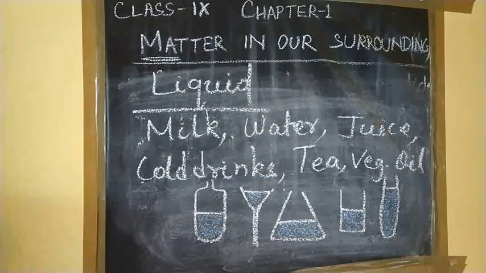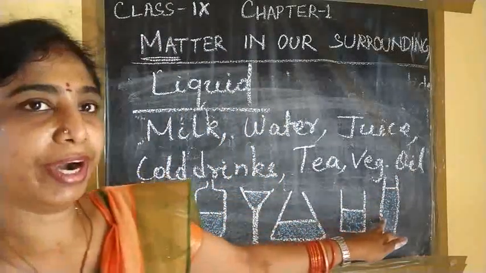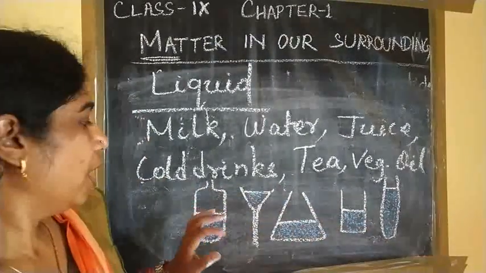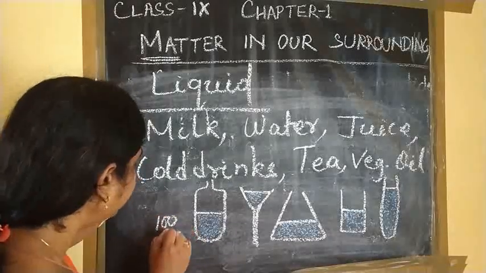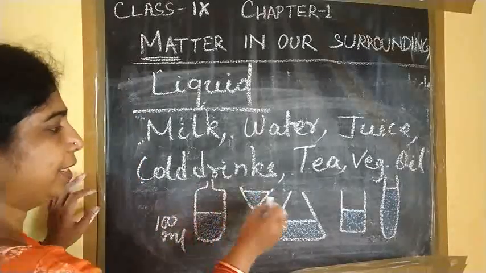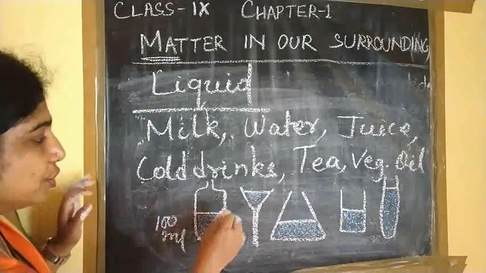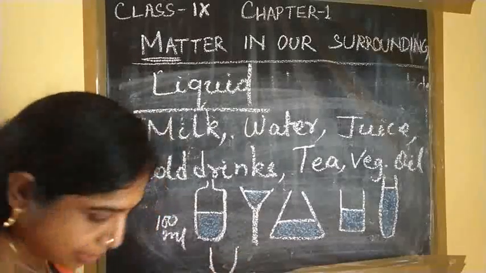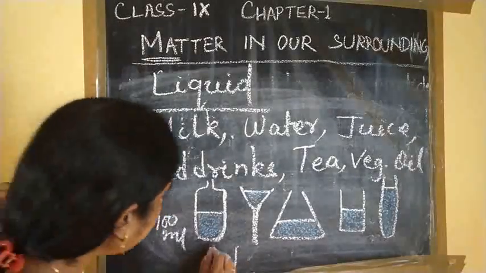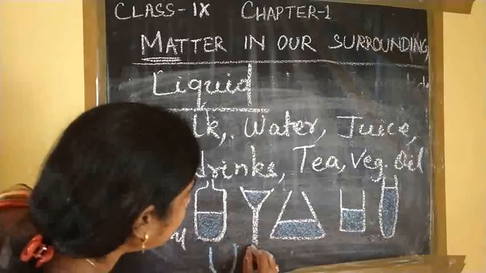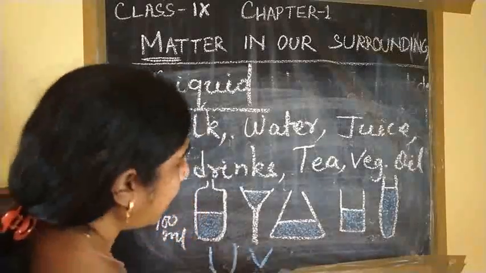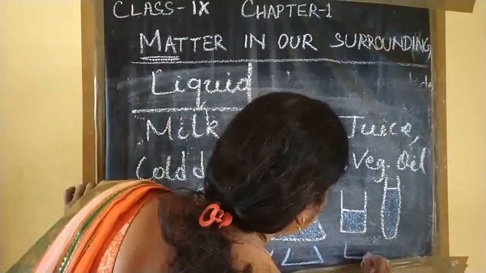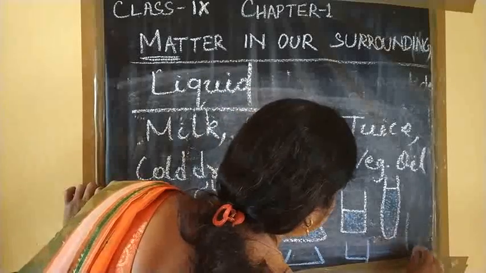So here you tell me, in all the cases, what is the shape of the water? The same quantity of water I am taking here. Suppose I am taking 100 ml of water, here 100 ml, here 100 ml. So what is the shape of the water here? Here the shape of the water is like this, here like this, here like this. Yes or no?